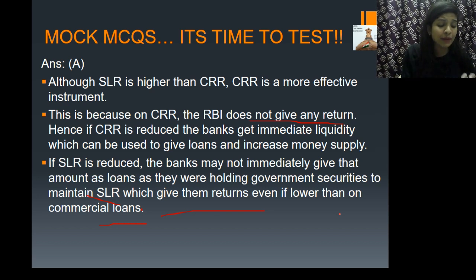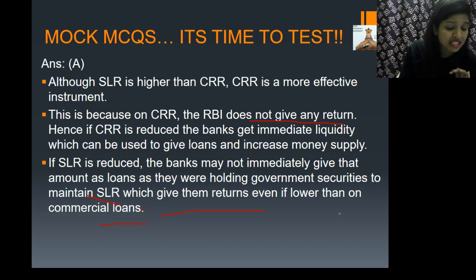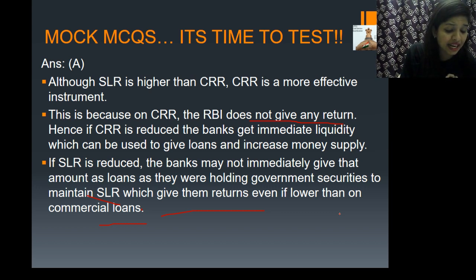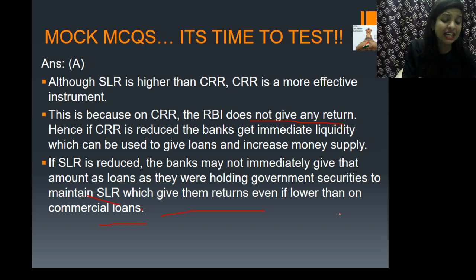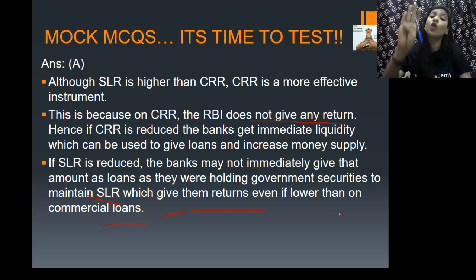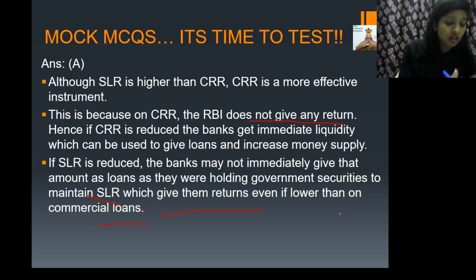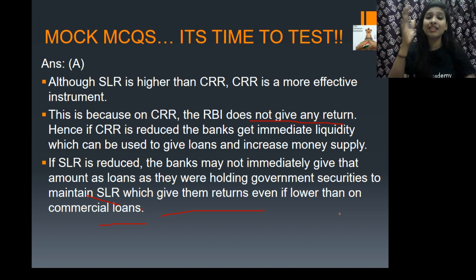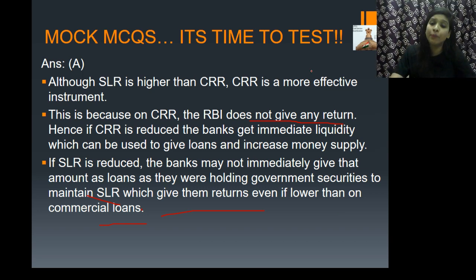Somebody asked me a question: what is the current CRR and SLR rate? If you see the current CRR rate, guys, the current cash reserve ratio is 4%. And the current SLR, that is statutory liquidity ratio, is 19.25%. Normally your CRR always remains within that range of 4% only.